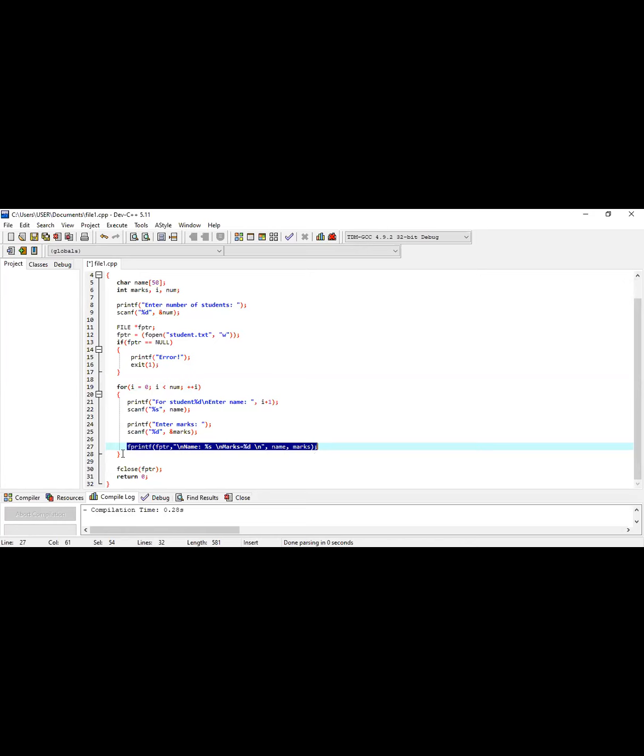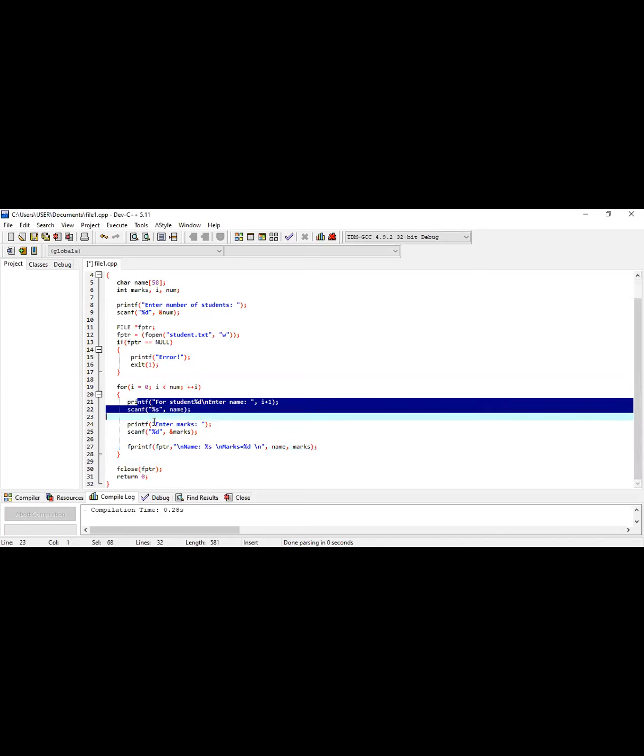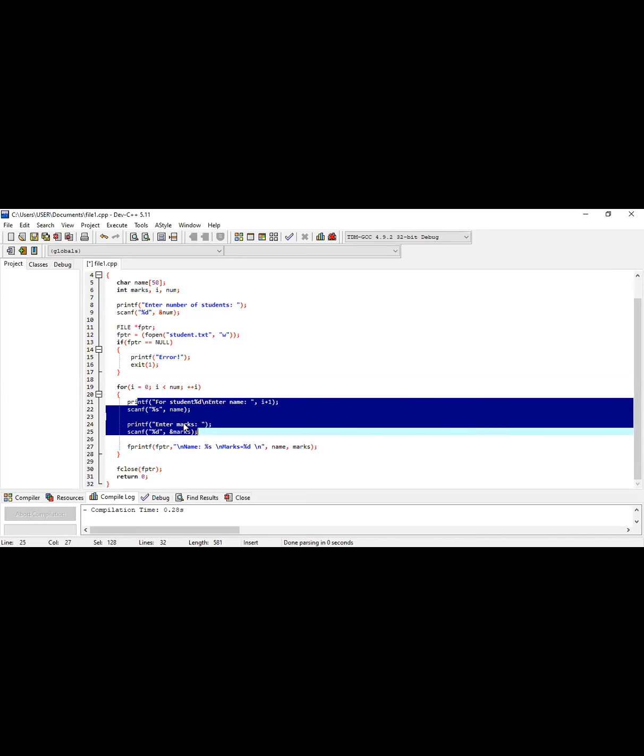Into my file, what am I writing here? With printf, whatever information I write, first the compiler takes all the information from the user.